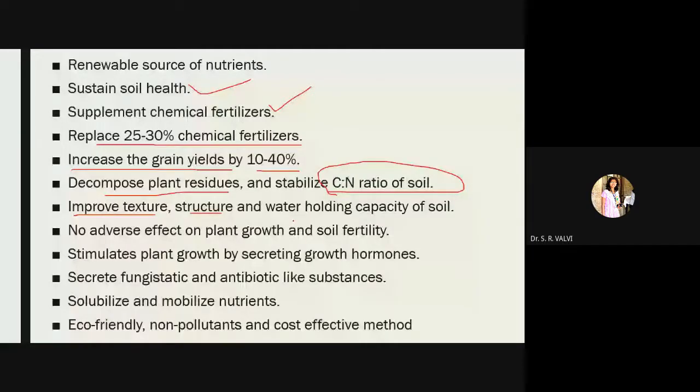And as I have explained to you, there is no adverse effect on plant growth and soil fertility, and it's going to stimulate the plant growth by secreting growth hormones. It secretes fungistatic and antibiotic-like substances, solubilizes and mobilizes nutrients in case of phosphorus, and they are eco-friendly, non-polluting and cost-effective methods. So these are the 5 advantages of this biofertilizer.